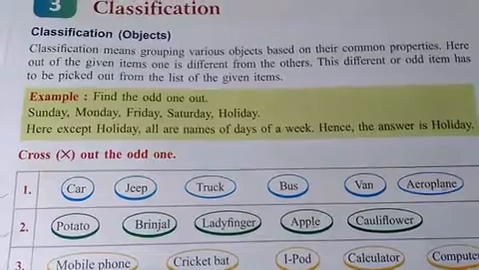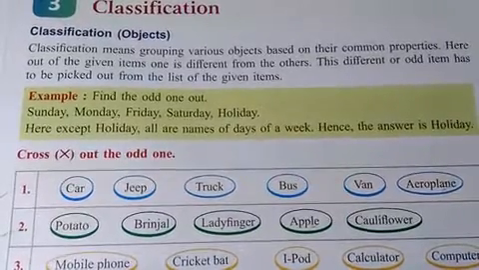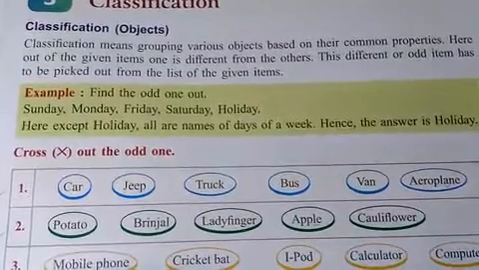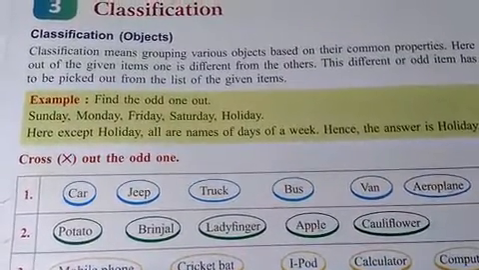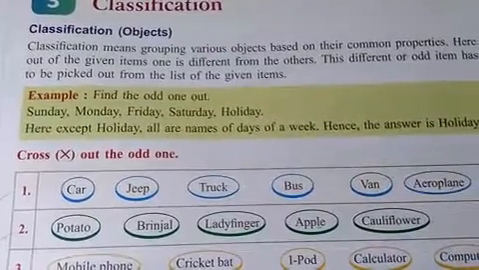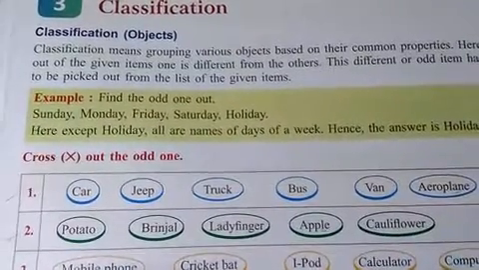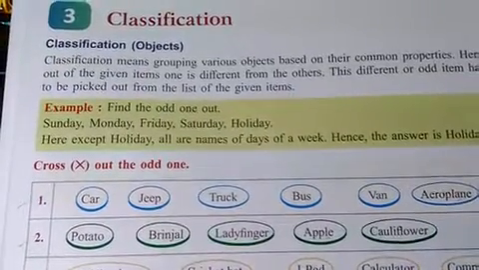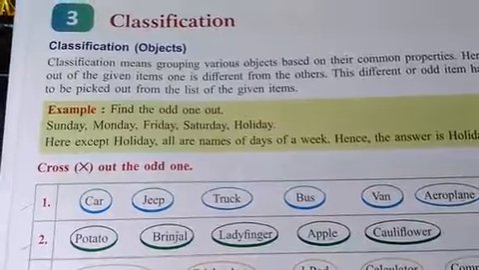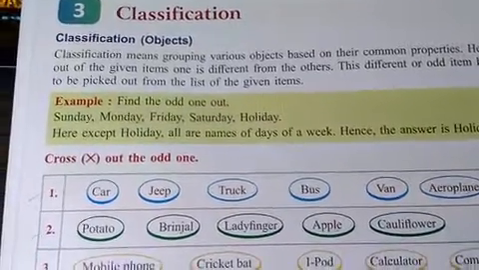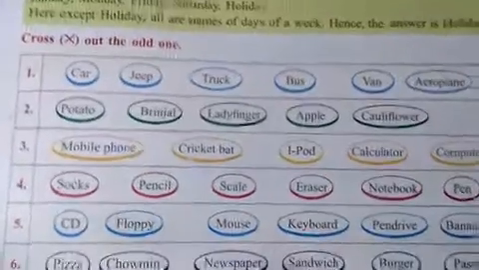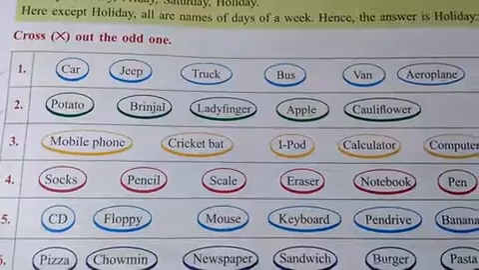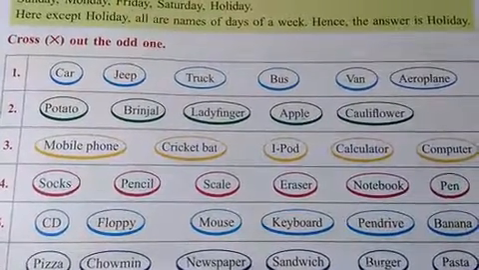Here, out of the given items, one is different from the others. This different or odd item has to be picked out from the list of the given items. Clear? First, read the heading. Cross out the odd one. Yes, the odd one you will cross.